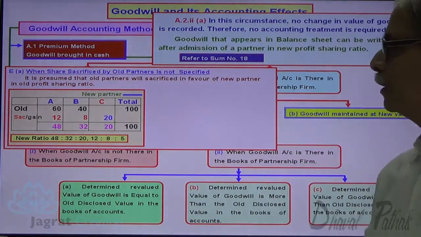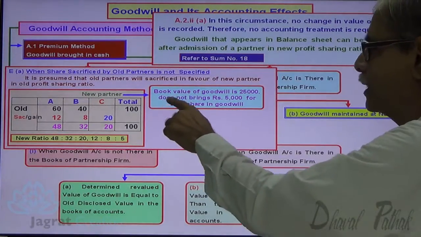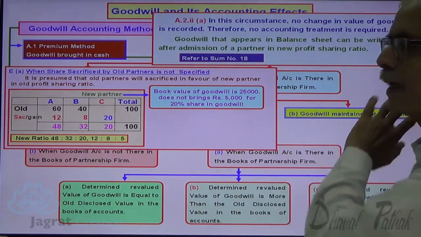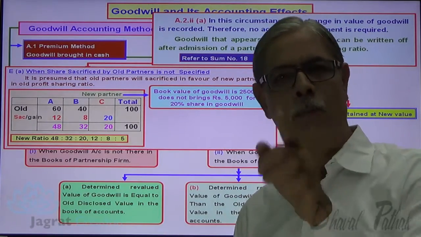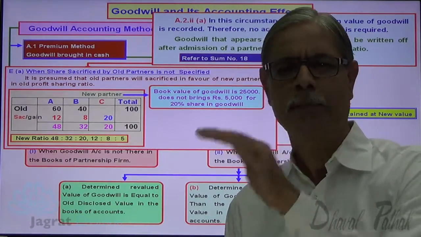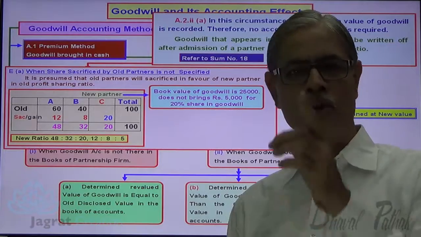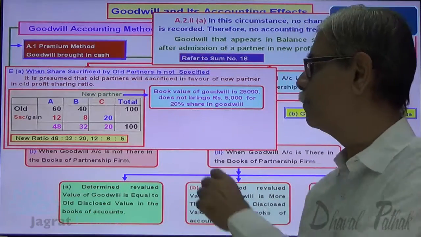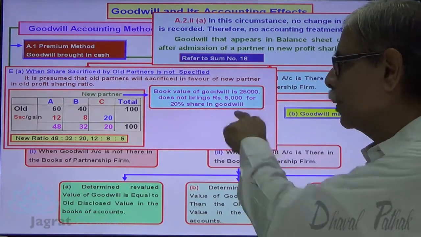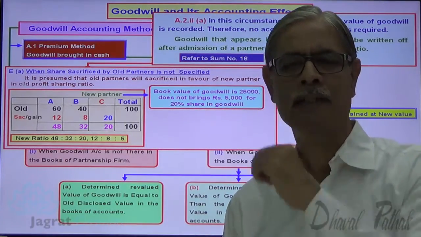Now what's the situation? The book value of the goodwill is 25,000. New partner C brings 5,000 for 20% share in goodwill. What is the balance sheet value of goodwill? 25,000. How much is the new partner supposed to bring on the basis of valuation made at the time of admission? He is required to bring 5,000 for 20% share. So 20% value is equal to 5,000. What is the 100% value?